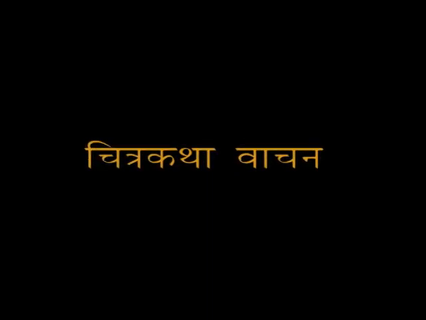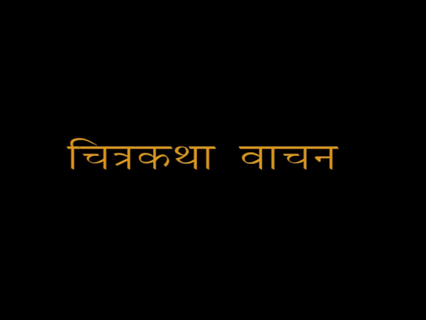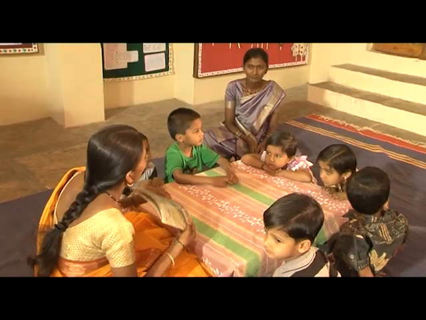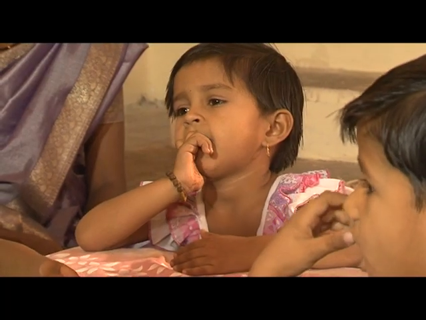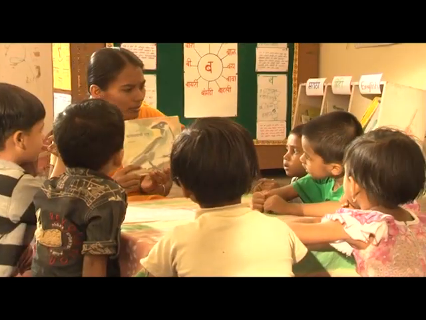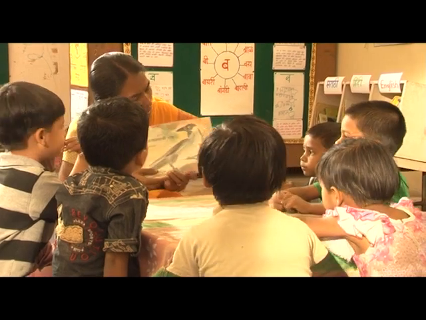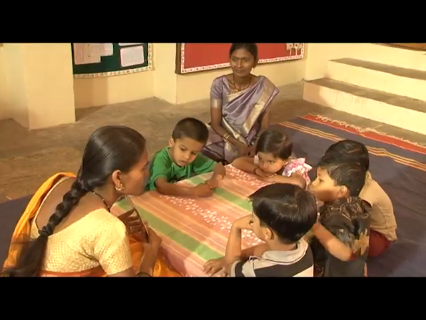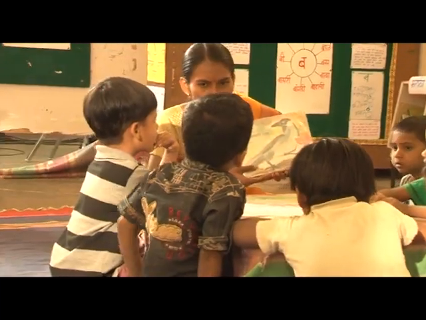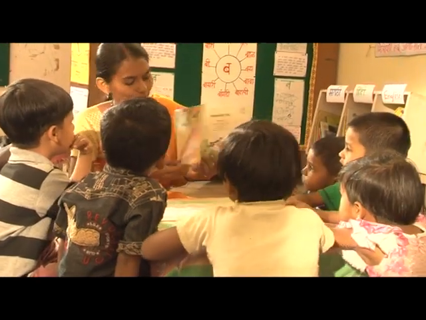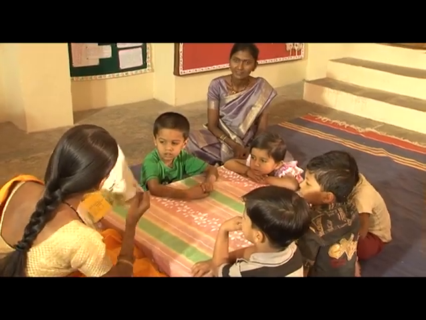Picture talk. This is the book cover. We can see a bird on it. What bird is it? A crow. Very good. There's something else in the picture. Flowers. What color are these flowers? Red. Very good.